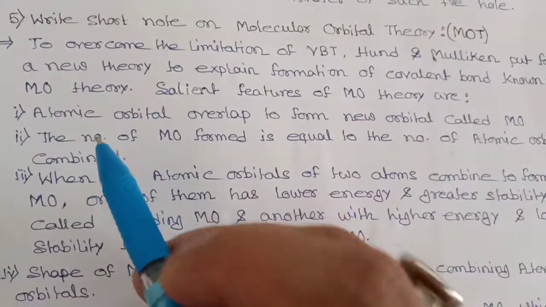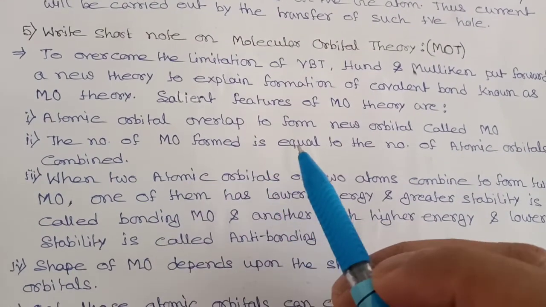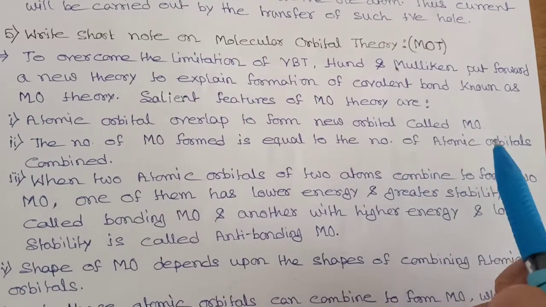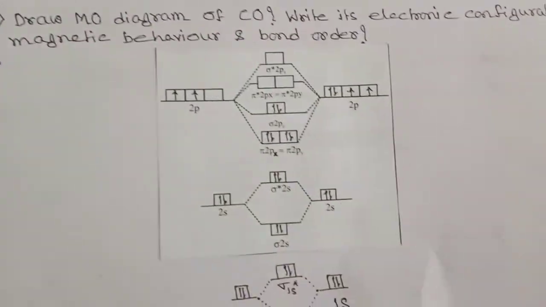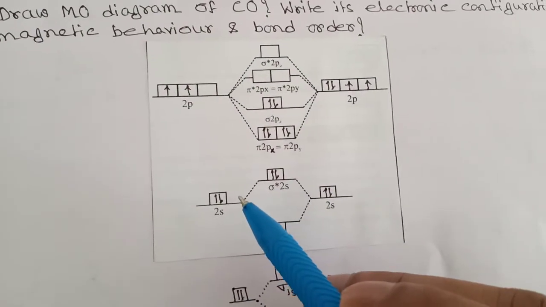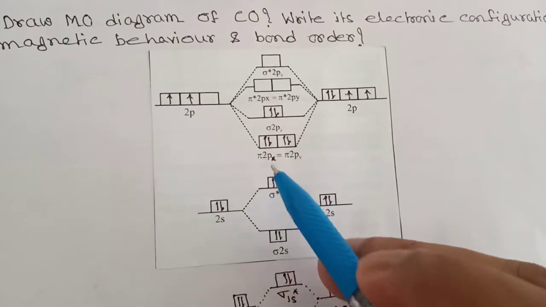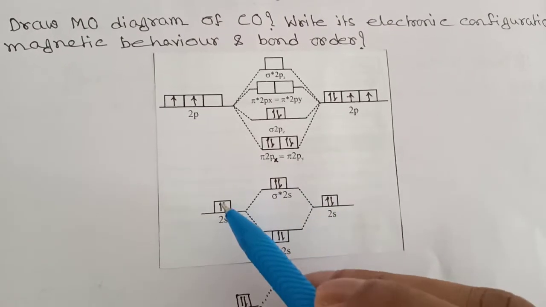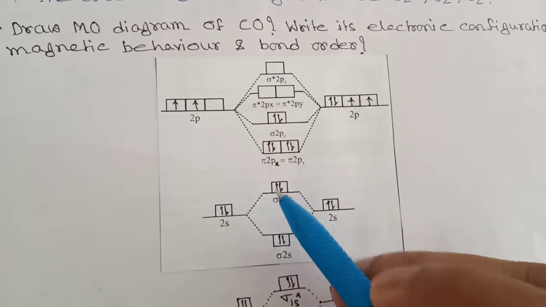Now my second point is, the number of molecular orbitals formed is equal to the number of atomic orbitals combined. Check here. Here 2 atomic orbitals overlap to form 2 molecular orbitals. So same number, 2 atomic orbitals combined to form 2 molecular orbitals.